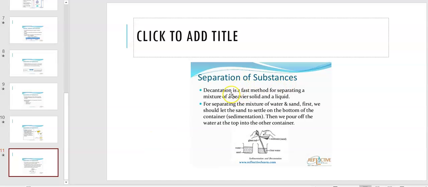Now, separation of substances. Decantation is a fast method of separating a mixture of heavier solid and liquid. For separating the mixture of water and sand, we should let the sand settle down at the bottom of the container, and then we pour out the water from the top into another container. Decantation is a very fast method of separating substances.